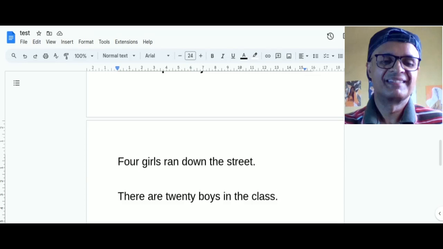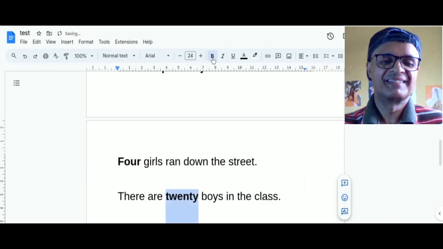Try to understand. In the previous examples, we have seen that adjectives of quality describe persons or things, but here it is not describing. I mean, number 4, or 20. Okay, they are describing words, describing whom? Describing nouns. Girls, nouns, boys, nouns.